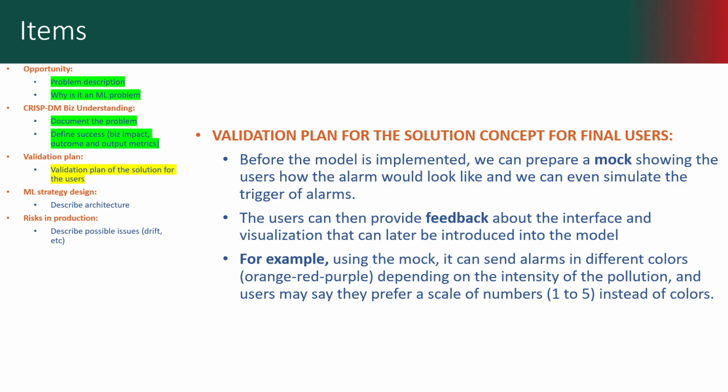For example, we can initially propose that we may be able to send three levels of alarms with three different colors, for example orange, red, and purple, depending on the level of pollution in the air. And the users can provide feedback, for example that they may prefer us to show the level of pollution on a scale of 1 to 5 instead of colors. And this would all be done before we actually begin working on the model itself and the algorithm.